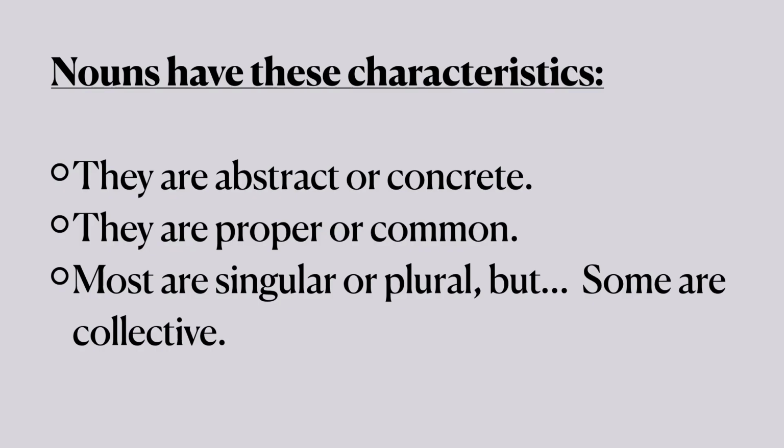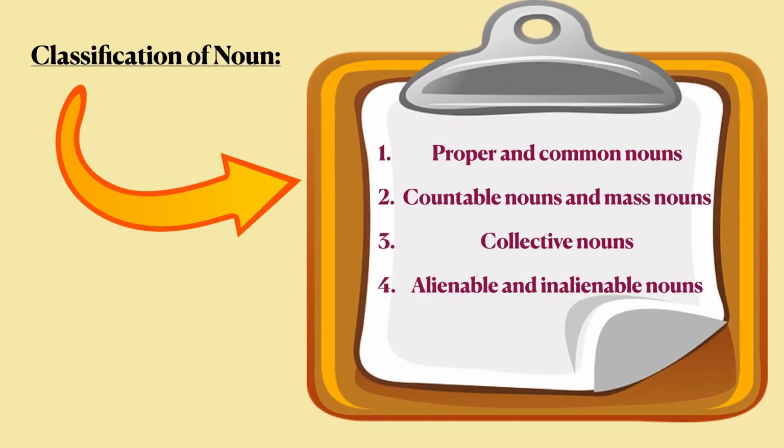Nouns have these characteristics: they are abstract or concrete. They are proper or common. Most are singular or plural, but some are collective. In order to understand what is collective noun, keep watching our videos. So based on all these, there are so many classifications for noun: proper and common nouns, countable and mass nouns, collective nouns, alienable and inalienable nouns.